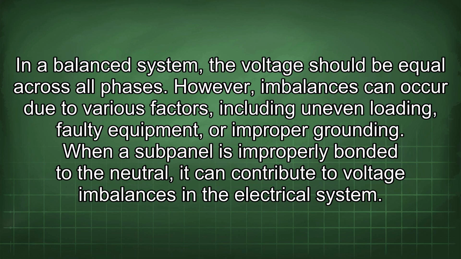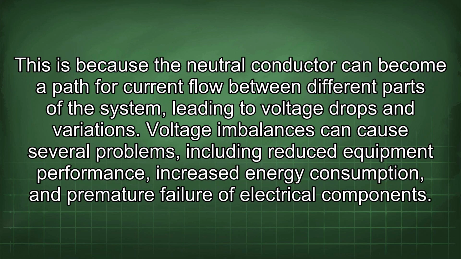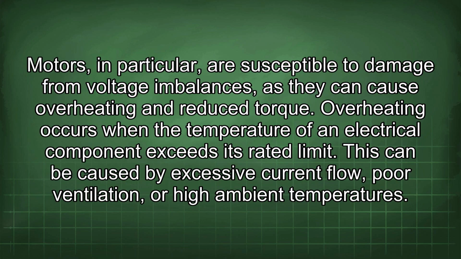When a subpanel is improperly bonded to the neutral, it can contribute to voltage imbalances in the electrical system. This is because the neutral conductor can become a path for current flow between different parts of the system, leading to voltage drops and variations. Voltage imbalances can cause several problems, including reduced equipment performance, increased energy consumption, and premature failure of electrical components. Motors, in particular, are susceptible to damage from voltage imbalances, as they can cause overheating and reduced torque.